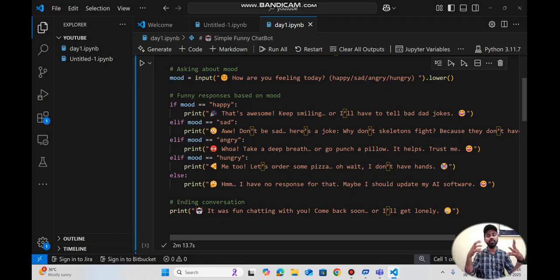We feel our moods are so many, so for multiple conditions we use if elif. If this condition is okay, then you print statement 1, statement 2, statement 3, like multiple conditions and multiple statements. So like this, after the conversation, the AI chatbot will print the ending, it was fun chatting with you, come back soon and I will get lonely. Like this, guys. So in the next video we will come up with loops and something else, creating some real time examples and applications using Python.